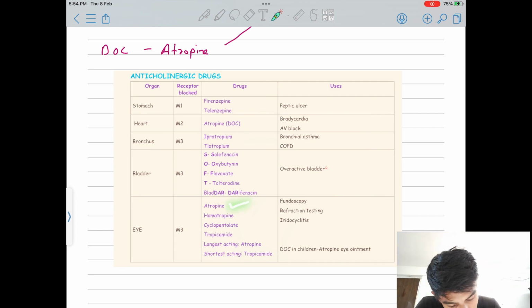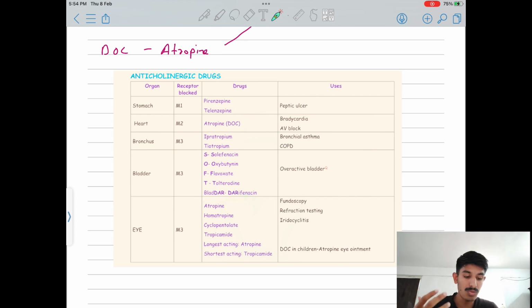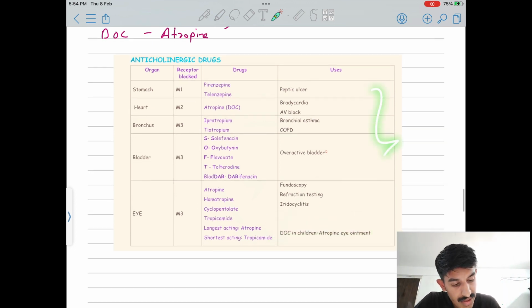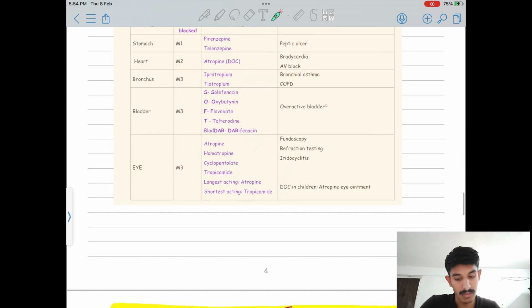Usually atropine is given, because it is long acting and is used to check refractive error: fundoscopy, refraction testing, and iridocyclitis. It is the drug of choice in children. Atropine ointment is the drug of choice in children. You must remember this because it is the most important thing that will come in the exam, I think. You must remember which receptor you have to block and which medicine you will give.